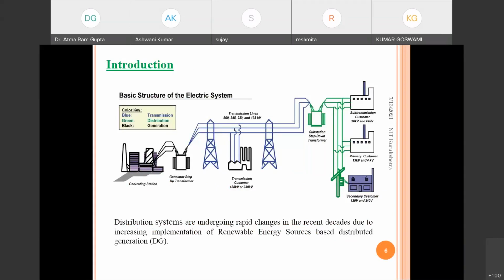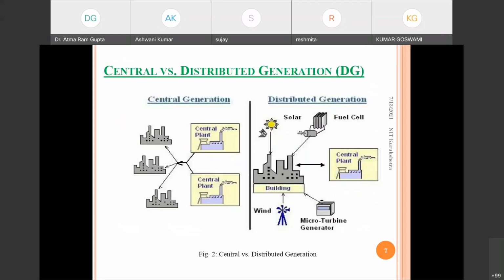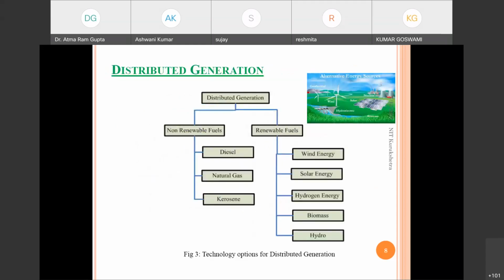So distribution systems are undergoing rapid changes in recent decades due to increasing implementation of renewable energy sources based distributed generation. Okay, so central generation also we have seen in the first hour lecture, what is central generation and what is distributed generation. So this is the difference we know now. What are the distributed generations with non-renewable based fuels, and what are the distributed generations with renewable fuels.